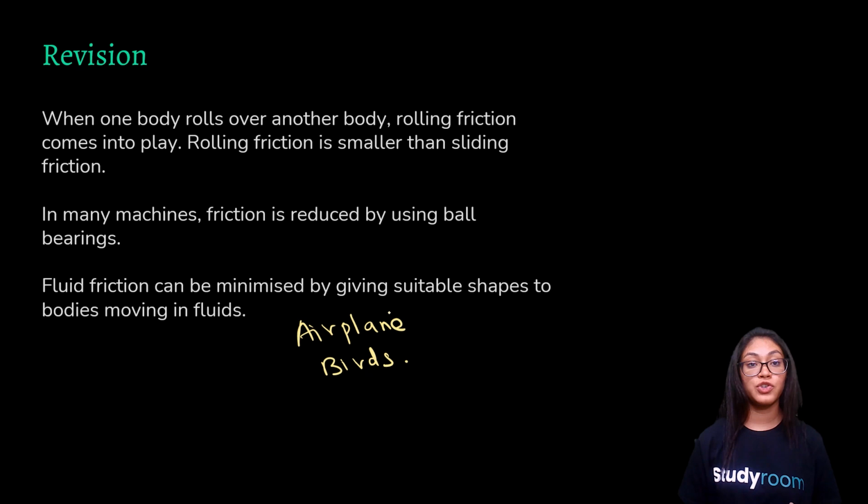In this chapter of friction, we learned about what is friction, what are the factors affecting the friction, what are the types of friction, what are the advantages and disadvantages of friction. Is friction a boon or a bane? Right? How is friction present in fluids?